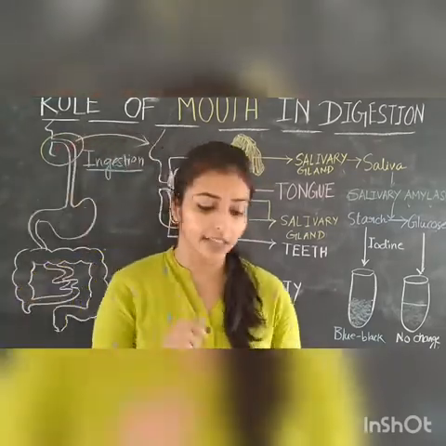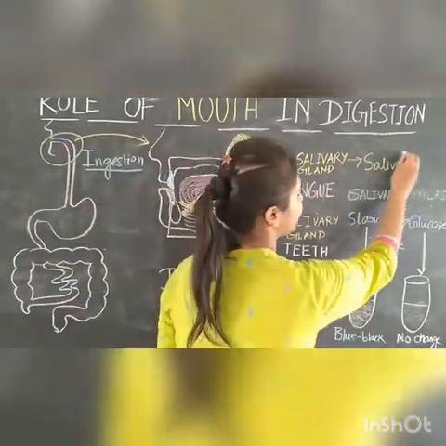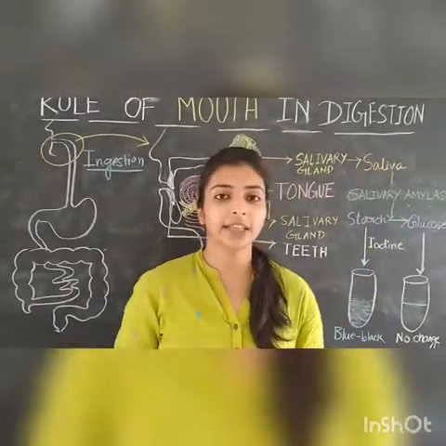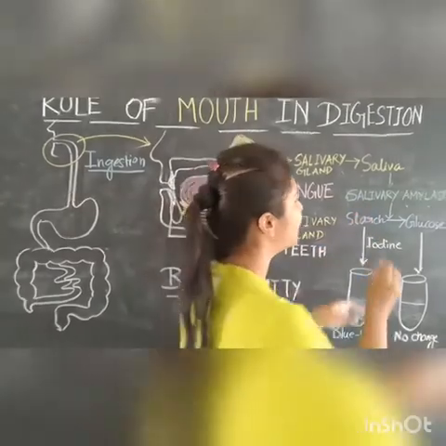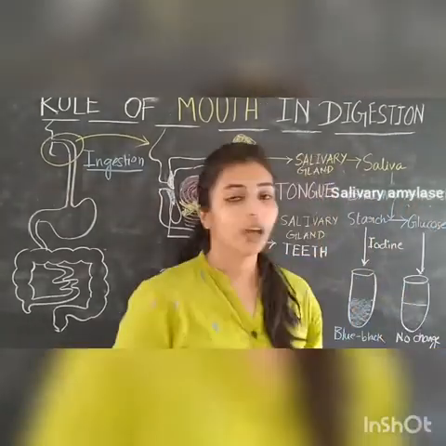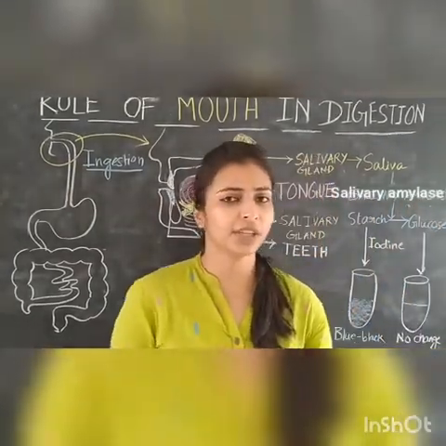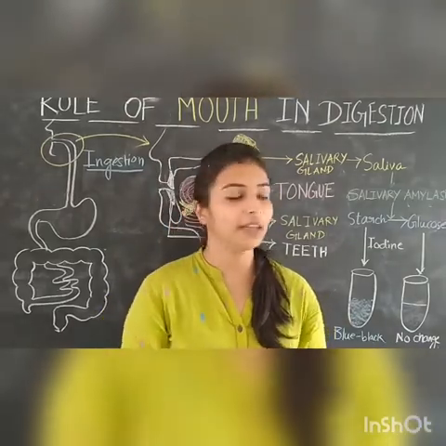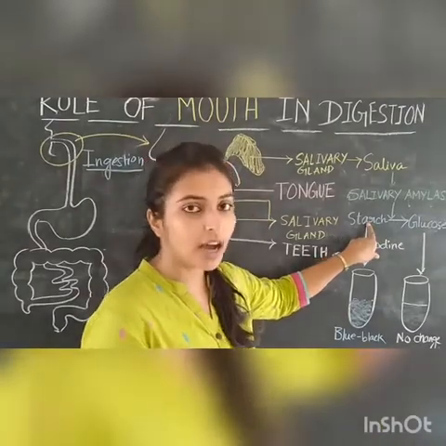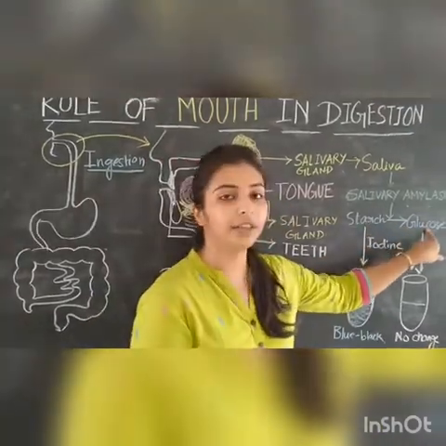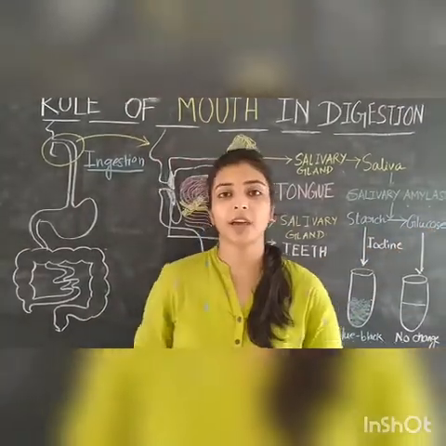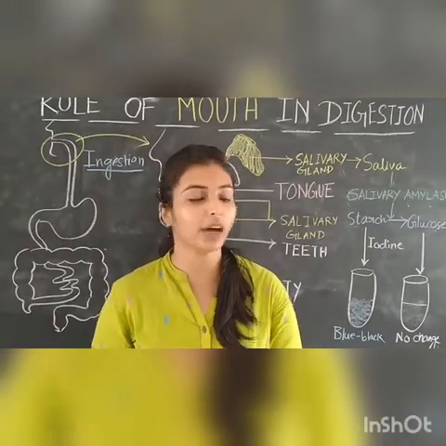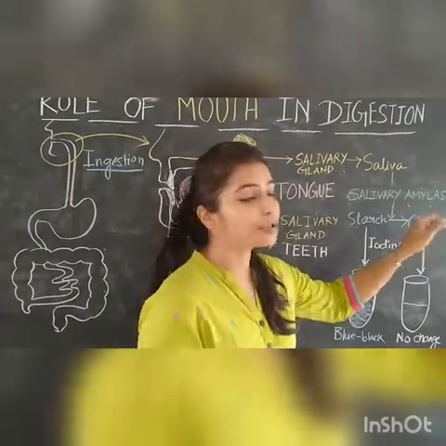These salivary glands secrete a digestive juice, that is saliva, and this saliva contains one enzyme, that is salivary amylase. What is the role of it? It breaks the complex carbohydrate starch into a simple carbohydrate glucose. So by the action of saliva, all those complex carbohydrates get broken down into simple carbohydrate glucose.